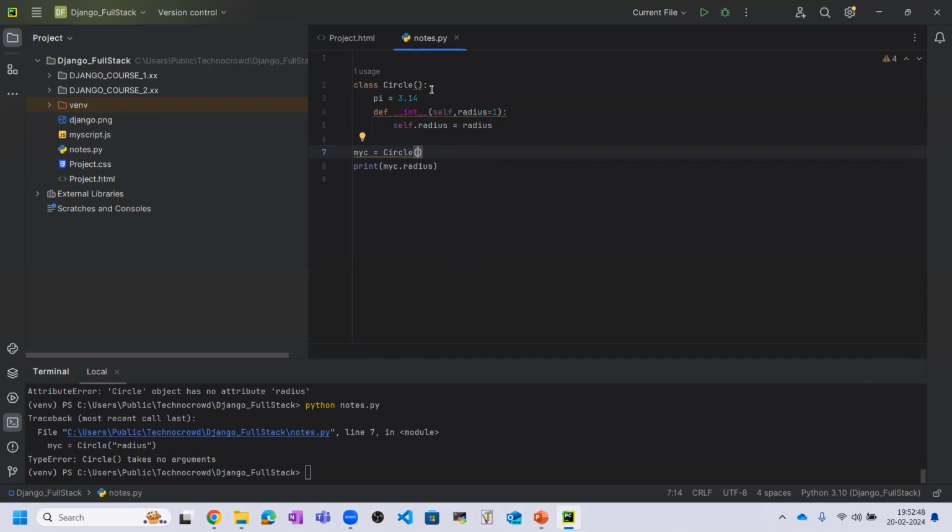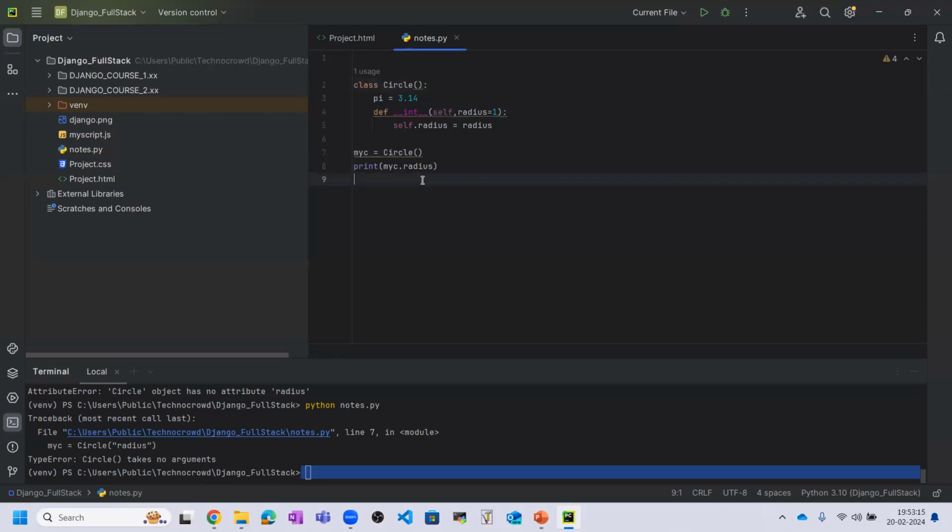Okay. So here we have a class. Inside this class, we have one pi defined, init method, and we have given the value self.radius equal to radius, and here I call the circle. But why is this value not coming equal to 1? What is wrong with that?